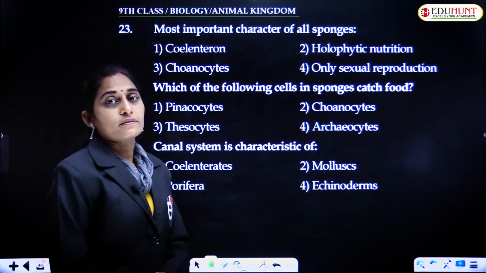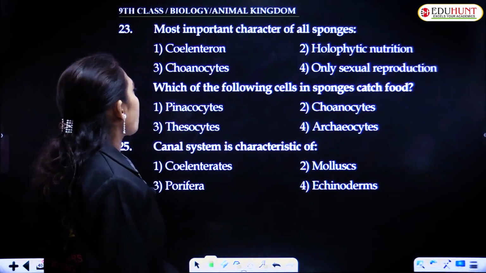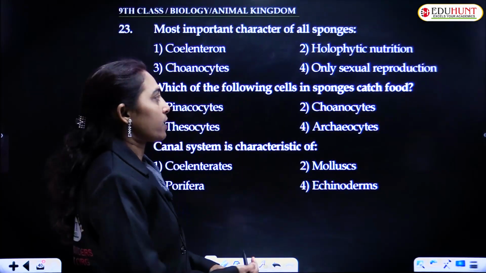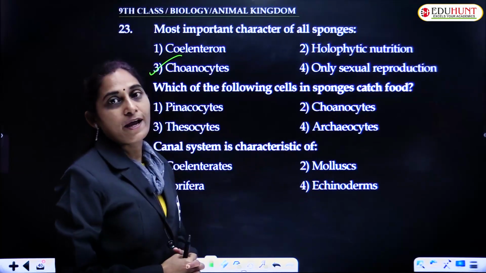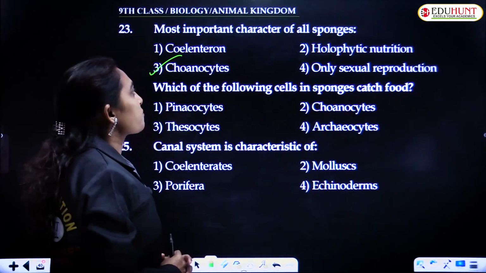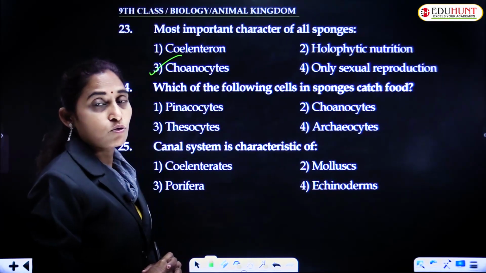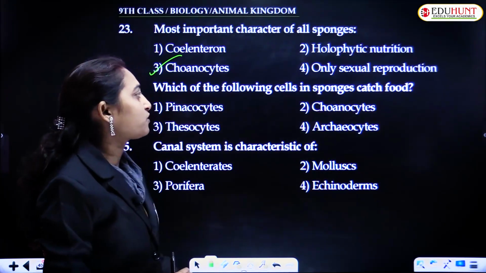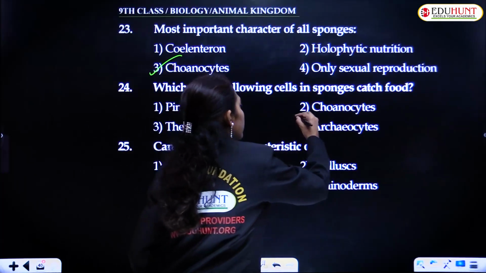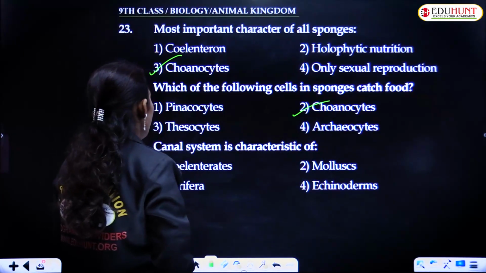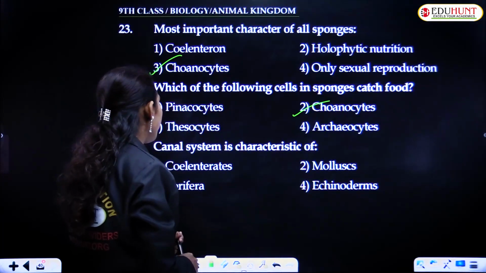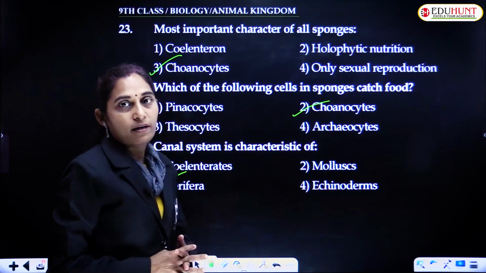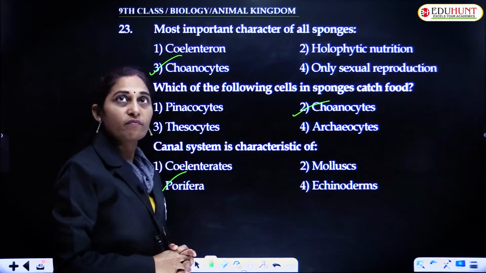Most important character of sponges: coelenteron, choanocytes, holophytic nutrition, only sexual reproduction. So the correct answer is choanocytes. Having choanocytes is a special feature exclusively present in sponges. Which of the following cells in sponges catch food? Choanocytes catch the food. The canal system is characteristic of coelenterates, porifera, mollusca, echinodermata. It is porifera; canal system is present in porifera.